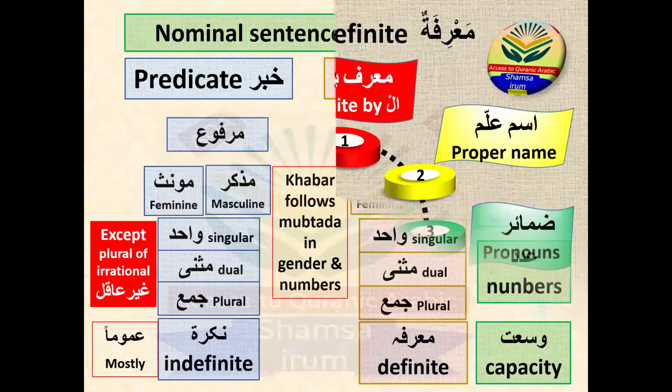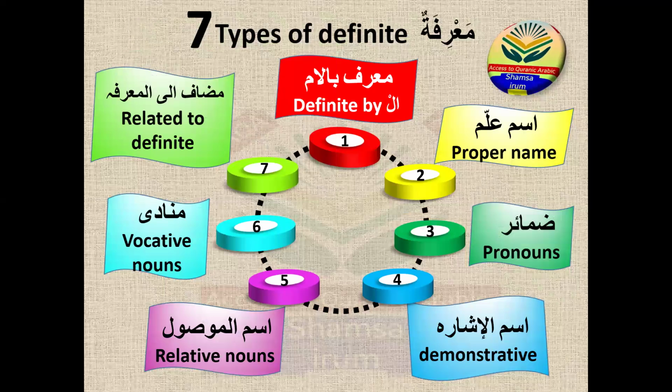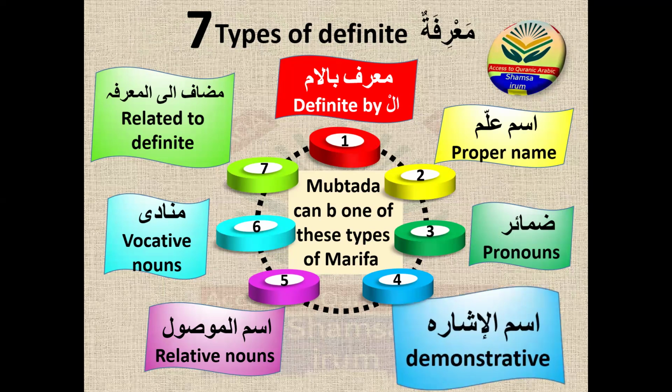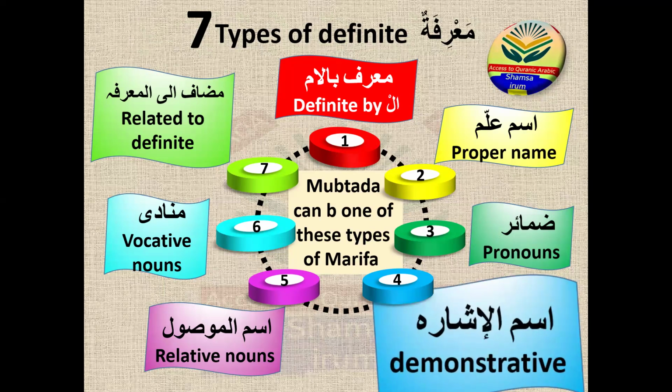Okay, so now, as I already told you, the mubtada is a marifa, a definite. There are these 7 types of marifa, and the mubtada can be any one of these types, because the mubtada is marifa. In the last lecture, we covered the mu'arraf bilam, ismu alam, and damair. Today, inshallah, we will cover ismul isharah. The other types, 5, 6, 7, we will cover later on, inshallah, not today.